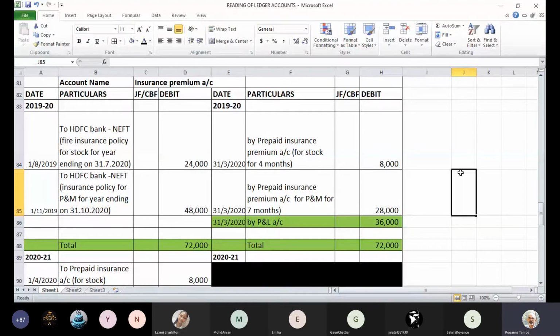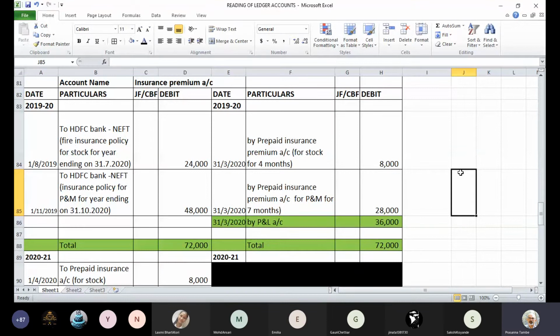The first entry is on 1st August 2019. It says to HDFC Bank, NEFT, the purpose is fire insurance policy for stock for the year ending on 31st July 2020, and the amount paid is 24,000. That means you have taken a fire insurance policy for stock, and the validity of the policy is 1 year. You made the payment on 1st August 2019, and the policy expires on 31st July 2020.